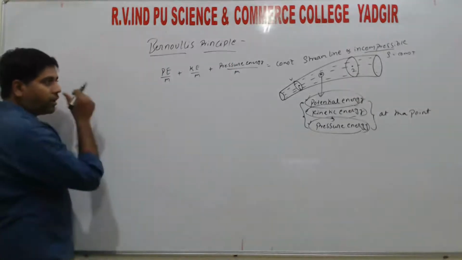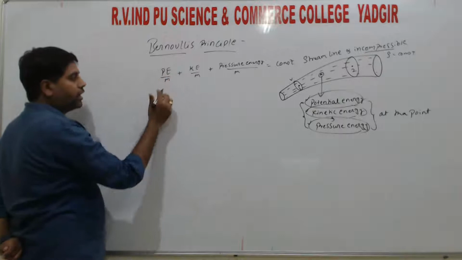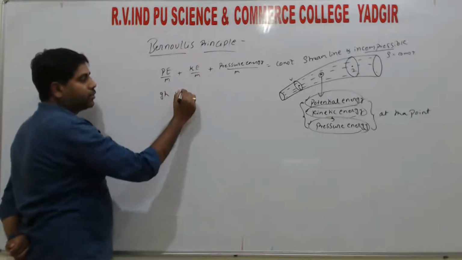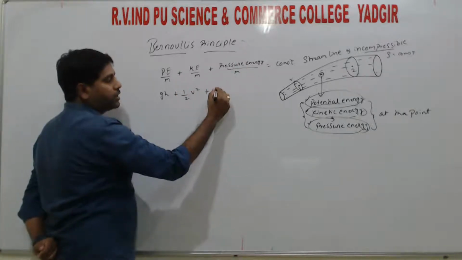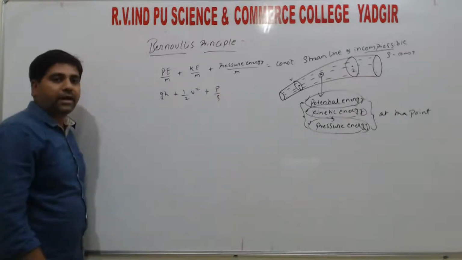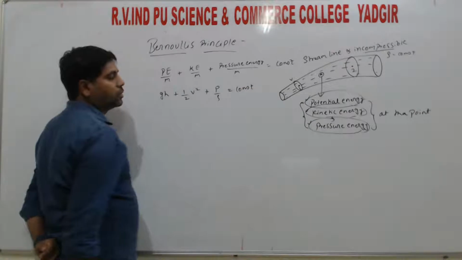So that is what we derived in our last class. So potential energy per unit mass, that is gh, plus kinetic energy per unit mass, half v square, plus pressure energy per unit mass, that is pressure by density, is equal to constant, right?